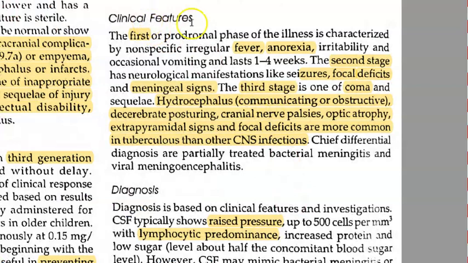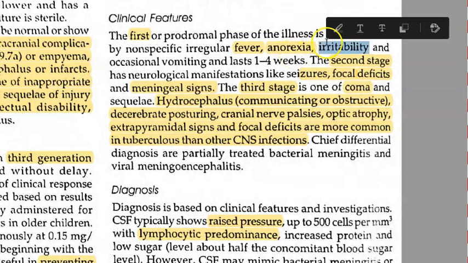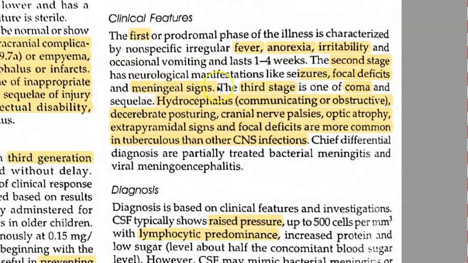Now let us see the clinical features of a child who comes in with tuberculous meningitis. It will have fever, anorexia, irritability, etc. Then in the second stage, it will go into seizures, focal deficits, meningeal signs. Meningeal signs could be Kernig sign, Brudzinski sign. The third stage will be coma. So it's going very, very serious here. Hydrocephalus, cranial nerve palsies, some posturing, that is seizures, right? Optic atrophy, something to do with the optic nerve, nerve damage, eyes.